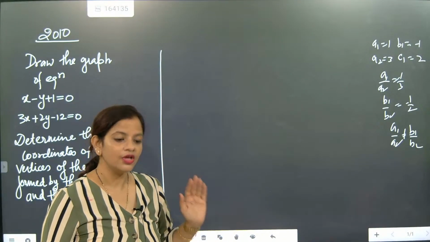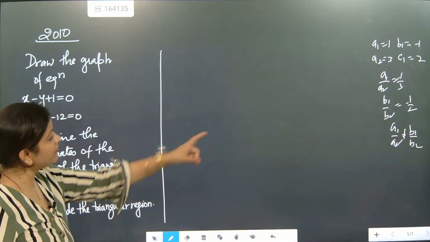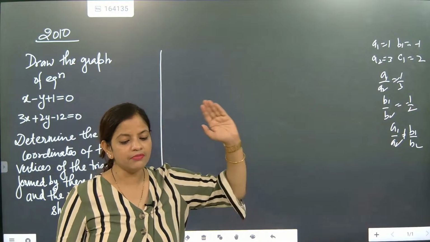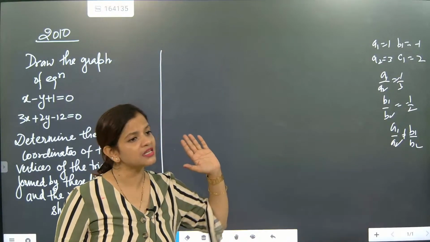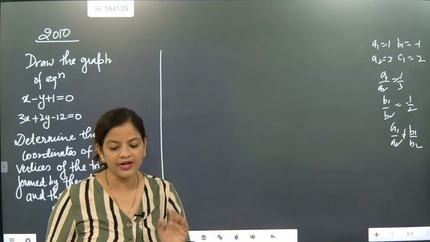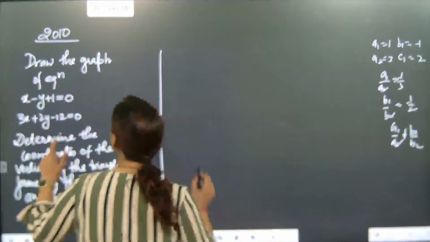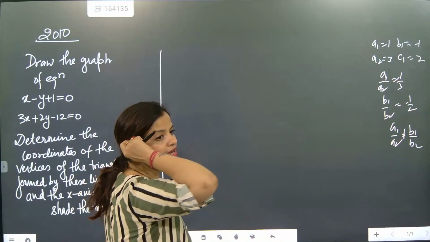What solution? Unique solution. So by that A1 by A2, B1 by B2, we have a clear-cut concept: the lines must intersect. Any contact point is there. So what we are going to do first, we will use the linear equation to find all the lines.